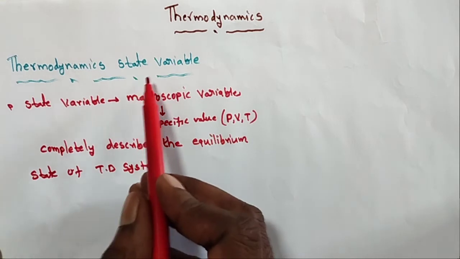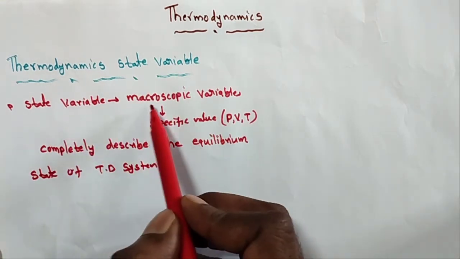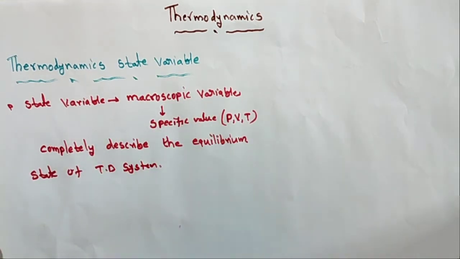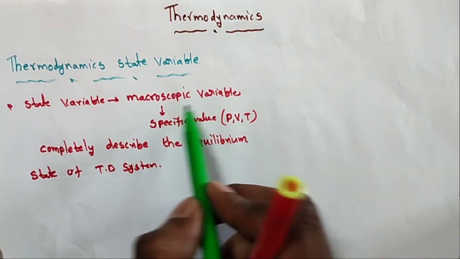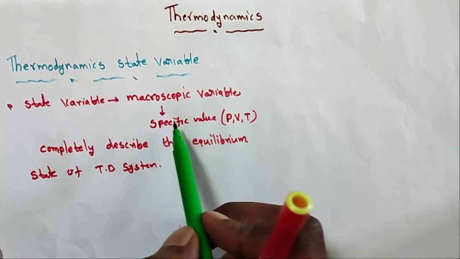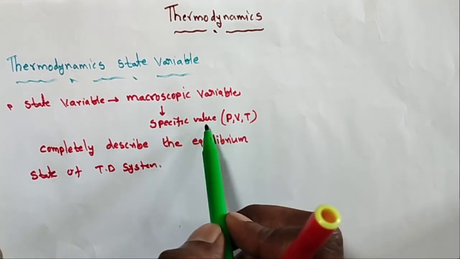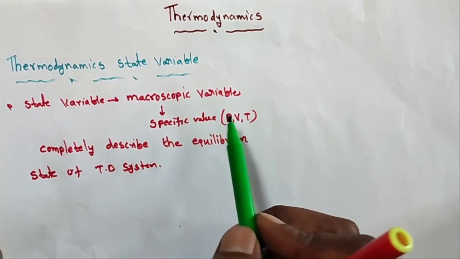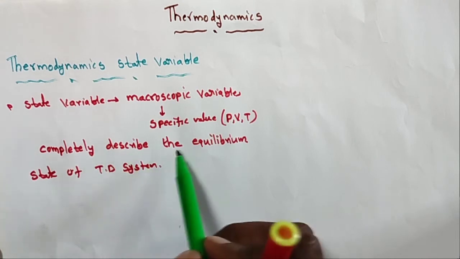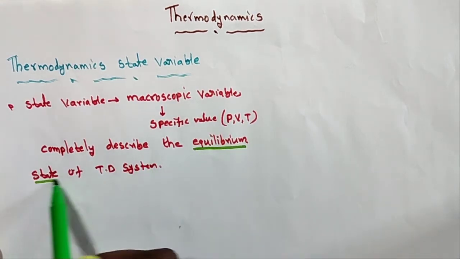So what is a state variable? A state variable is a macroscopic variable whose specific values, that is pressure, volume, temperature, are enough to completely describe the equilibrium state of the system.